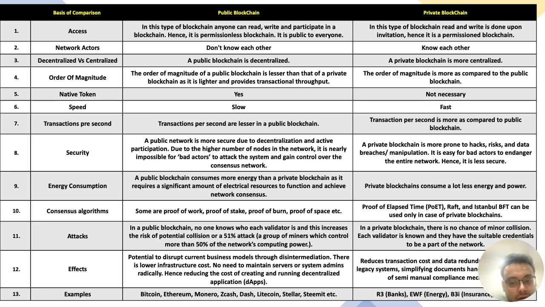Speed, it is much slower in a public blockchain. It is faster in case of a private blockchain. Transactions per second are lesser in a public blockchain. Transactions per second is more as compared to a public blockchain in case of a private blockchain.